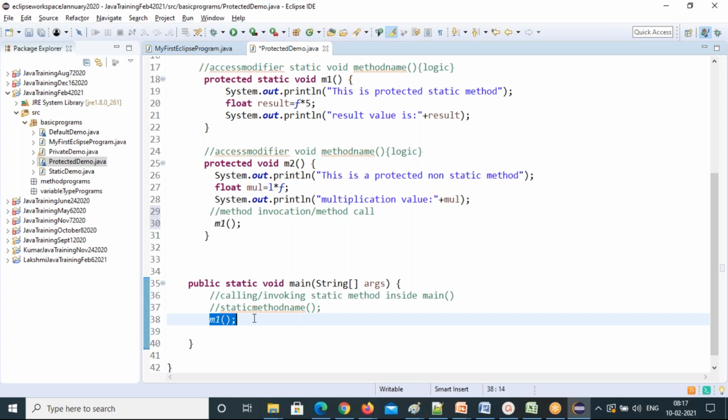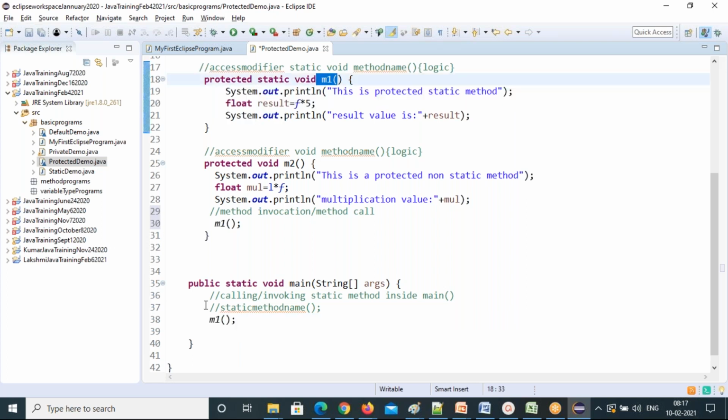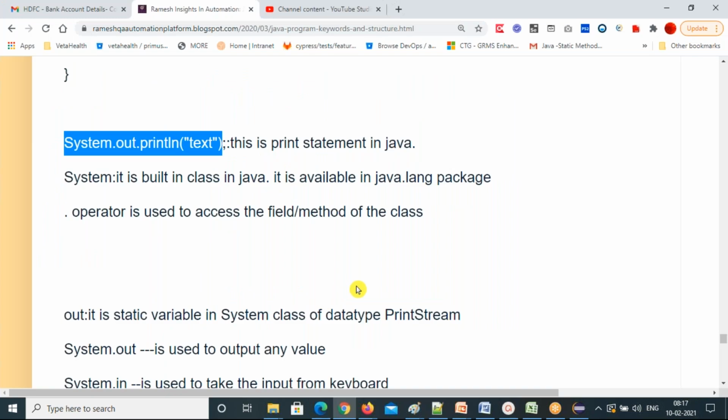A method is created for reusability, and you don't need to write this logic again and again. That's why you call that method to execute in multiple places. You can call a method anywhere inside other methods. Only inside other methods can you call it, not other places. Is it clear? Yes, now.